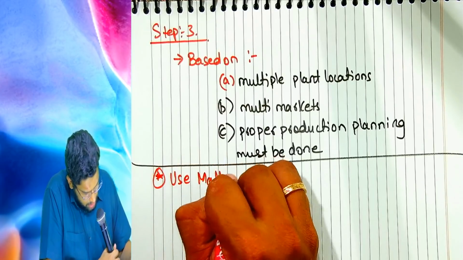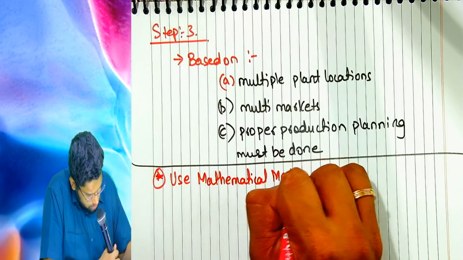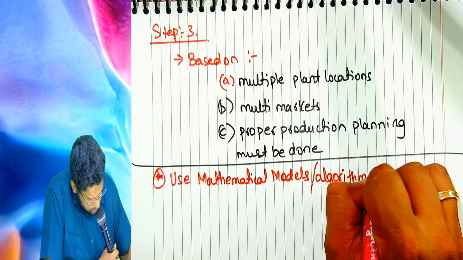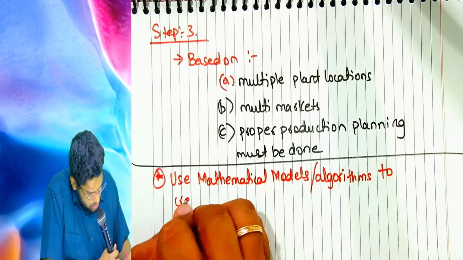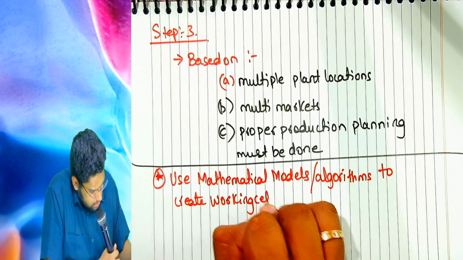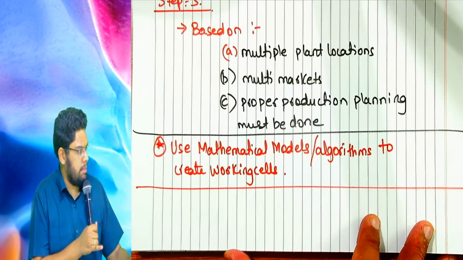Use mathematical models or algorithms to create the working cells.